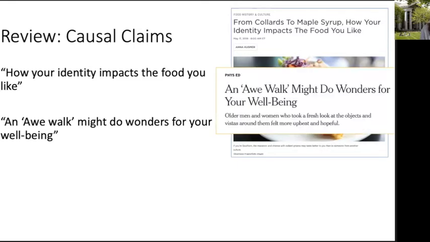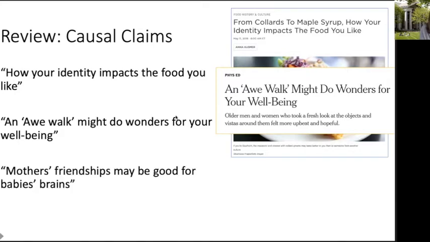Here's a second causal claim, again by a journalist covering an empirical journal article, which reads, "An all walk might do wonders for your well-being." In this case, the 2 variables are doing an all walk or not, and the level of well-being, and the verb phrase is do wonders for, which is pretty similar to improves, also a causal claim.